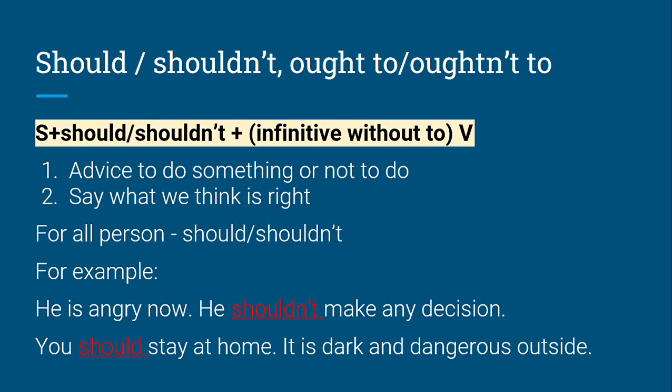We use shouldn't, should, yes? For he and you, it's the same. As I mentioned before, for all persons, we use should, shouldn't. For he, she, it, we, they, I, yes?